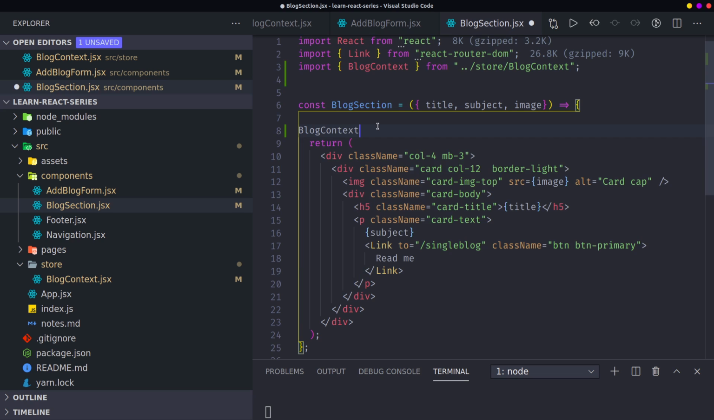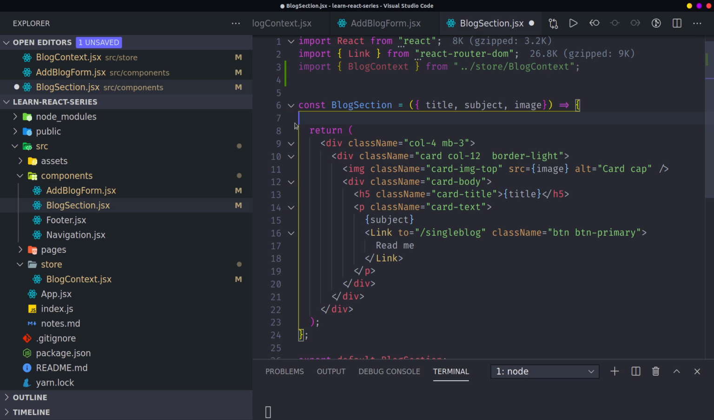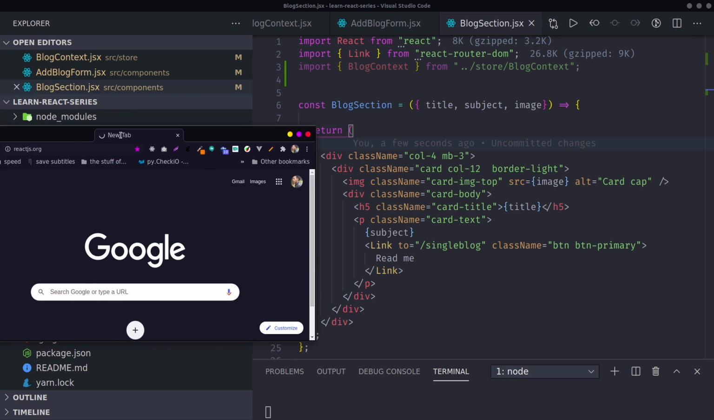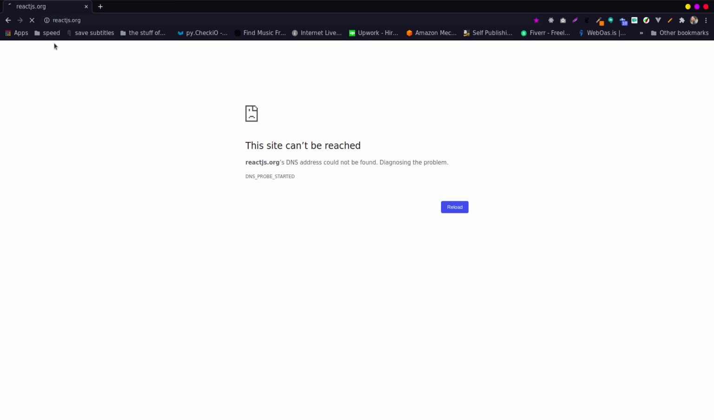So one thing is, if you want to use the blog context without using the useContext hook, you can use what we call the context consumer. And if you read about the context consumer in the React documentation, I'll check the documentation before I try it out, so that I can be sure what I'm saying is correct.